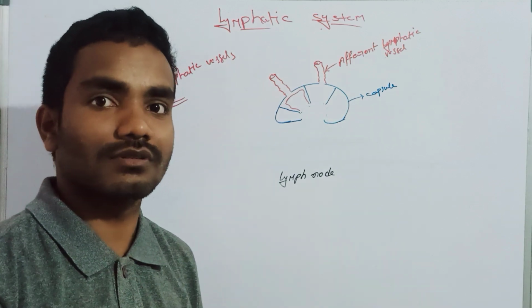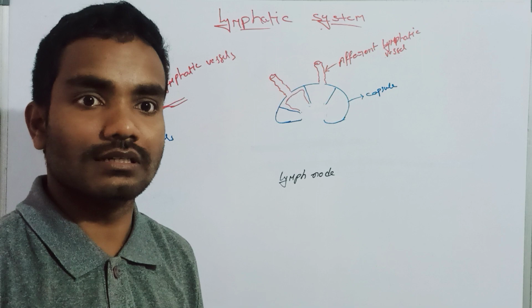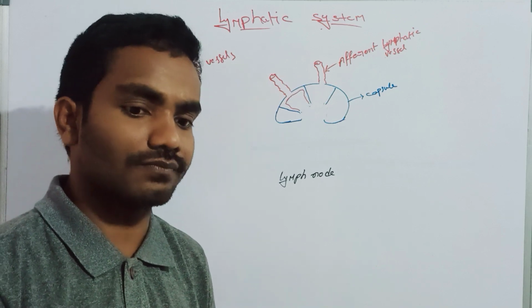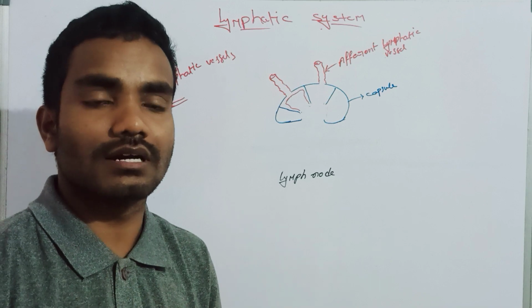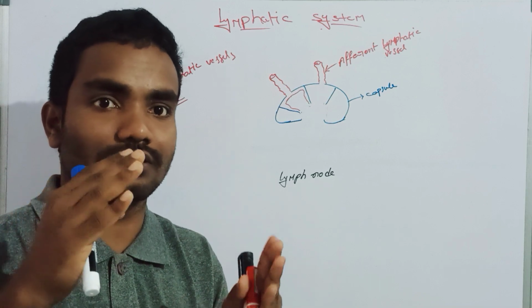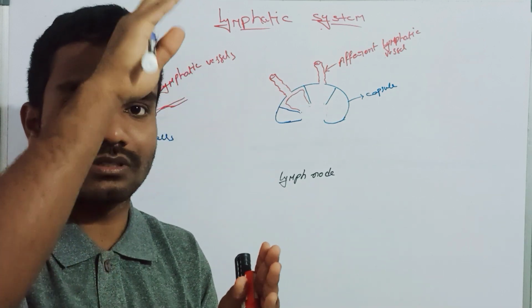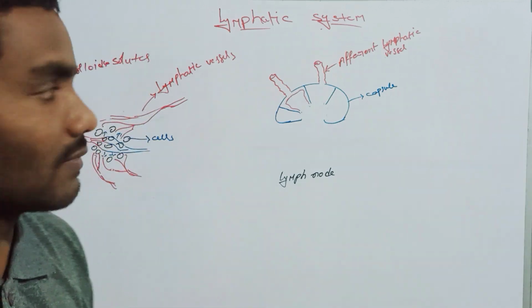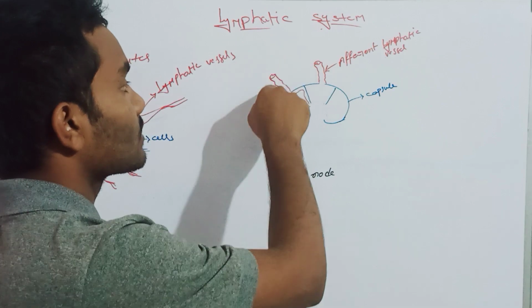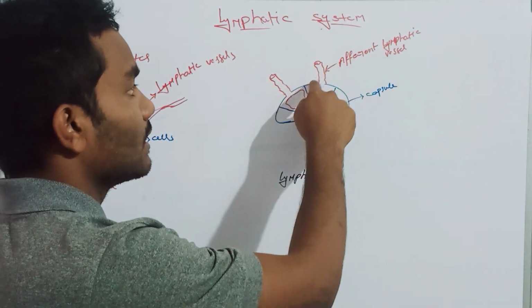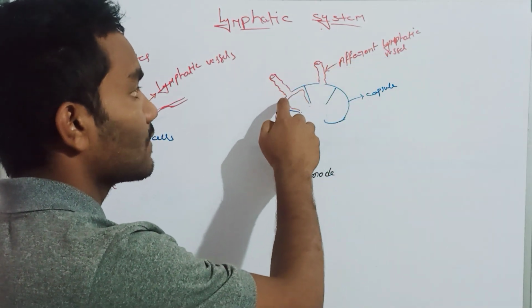Last time we discussed the digestive system, right? We discussed the liver. The liver has capsules, hepatic cells form the hepatic cords, and secretions also pass through the sinuses there. Like that, here the lymph passes through the afferent lymphatic vessel and enters into the sinuses.